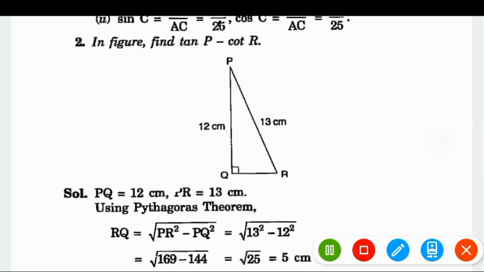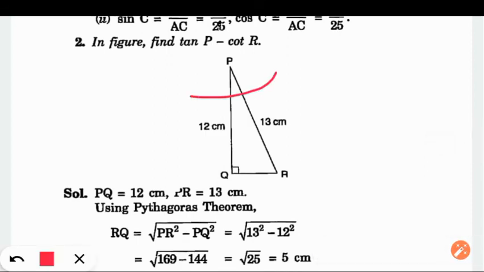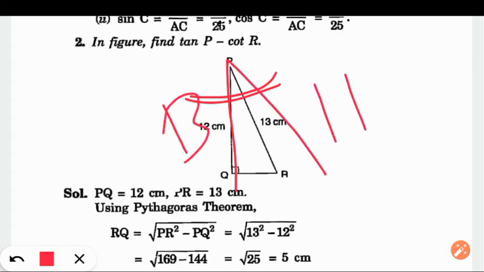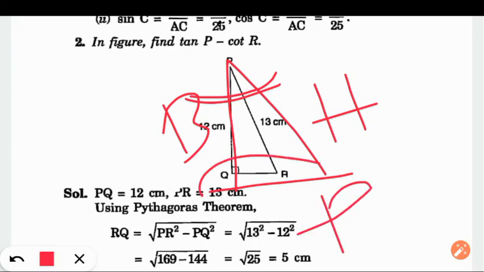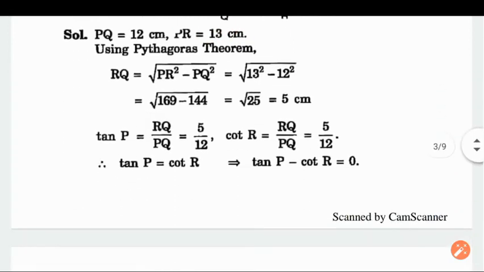Why? Because with respect to this angle, this is base, this one is hypotenuse, and this one is perpendicular. So tan is the ratio of P by B. P means QR and B means PQ. And we got this.